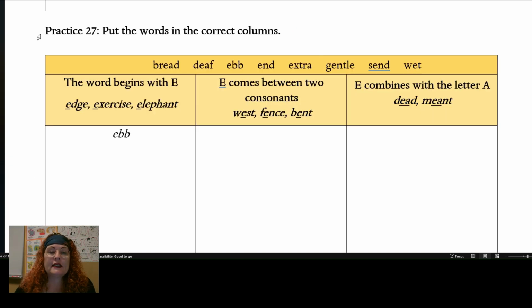In practice 27, put the words in the correct columns: those beginning with E, those where E comes between two consonants, and where E combines with the letter A.